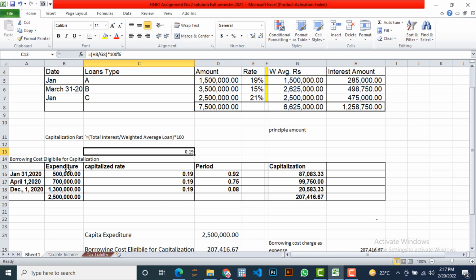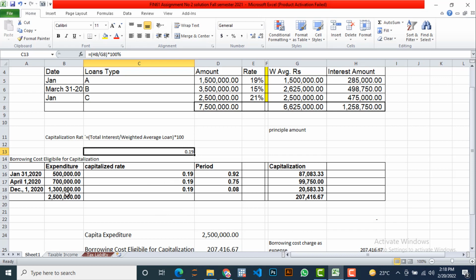So here is the capital expenditure that was already incurred in connection with the construction of the plant: 500,000, 700,000, and 1.3 million. So this is a capitalization, and again the period is very important. This is used for 11 months, and this is used for 9 months, and this is used for 1 month. So the capitalization amount will be obtained by multiplying related to the borrowing cost, because we need absolute terms.